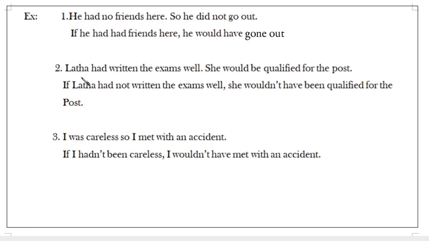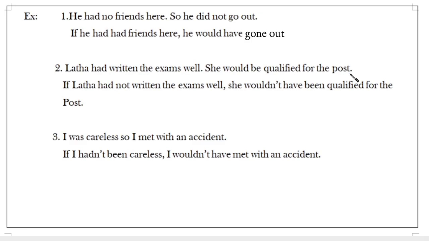See one more example, you can easily understand. Lata had written the exams well. She would be qualified for the post. Lata had written, indicating what? It is indicating unfulfilled action. See, Lata had written the exams well. She didn't write in a proper way. Had written the exams well, it indicates what? She didn't write the exams well. Unfulfilled action.